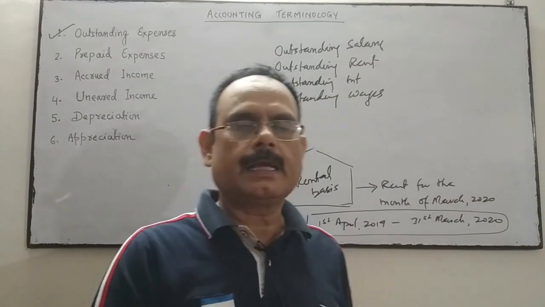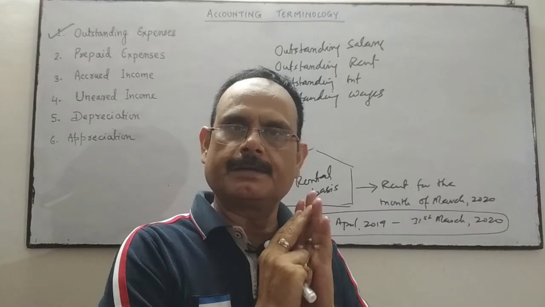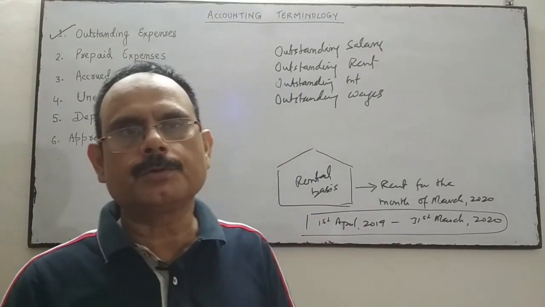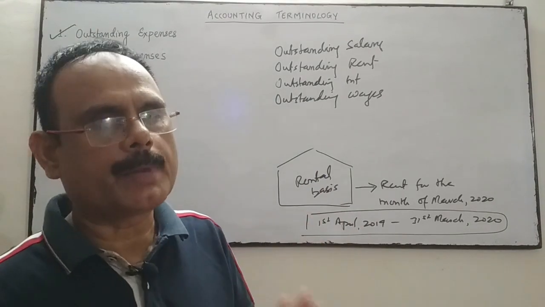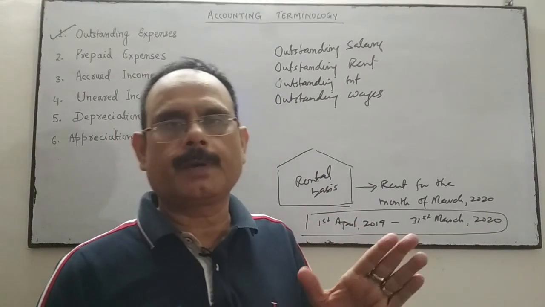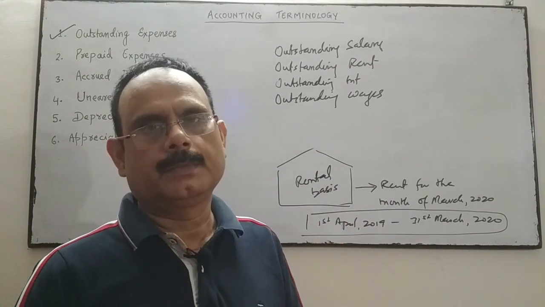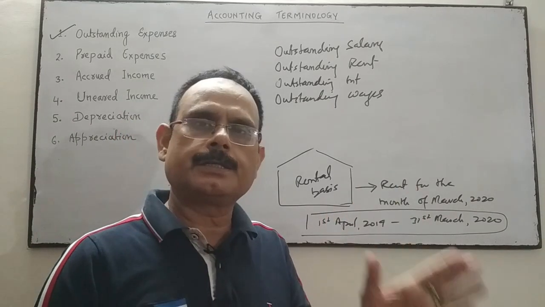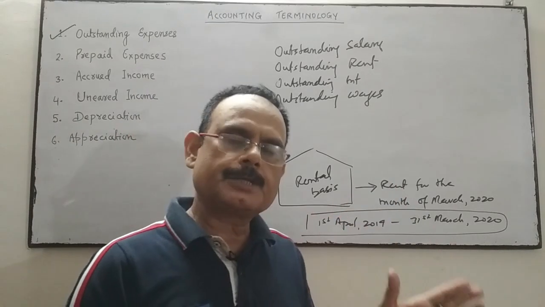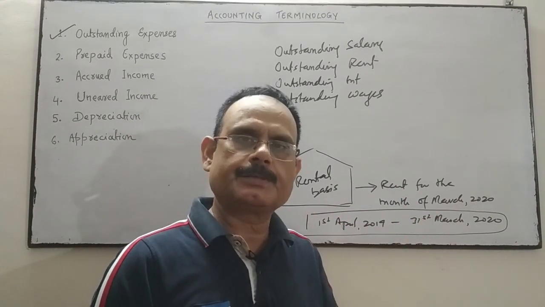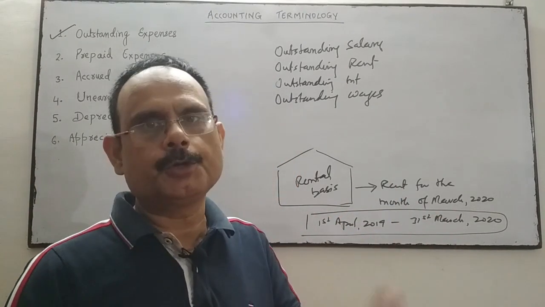The service has been availed, but the amount of that service is not paid by the company, not paid by the firm till the last day of the financial year. That expense is a revenue expense, but it is due, not yet paid.